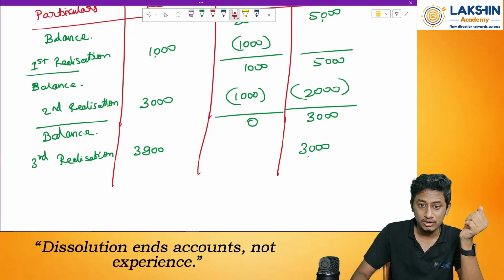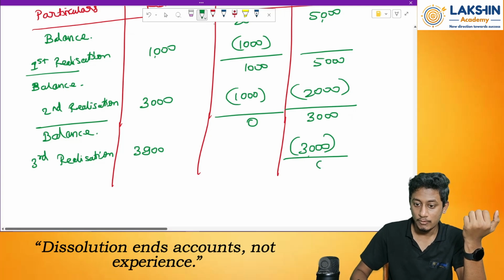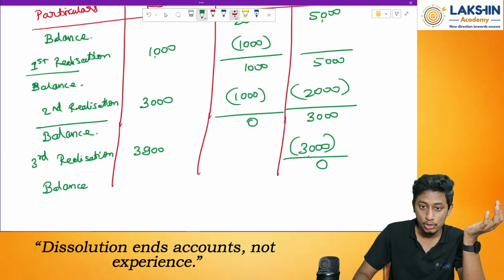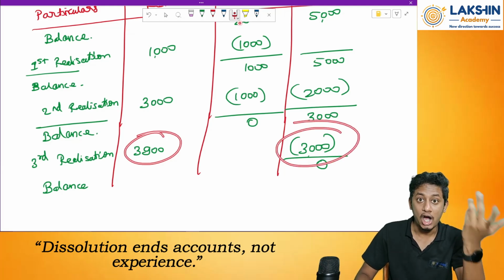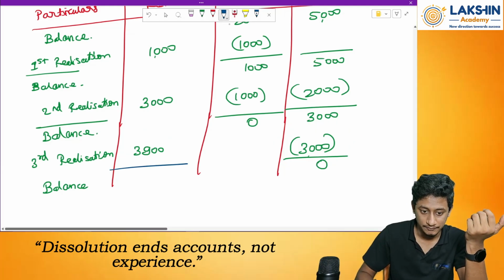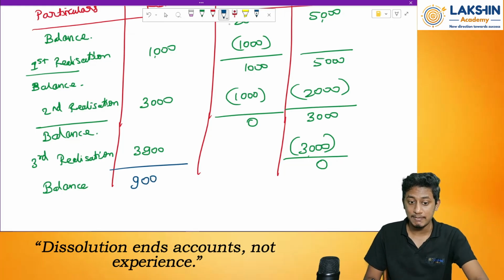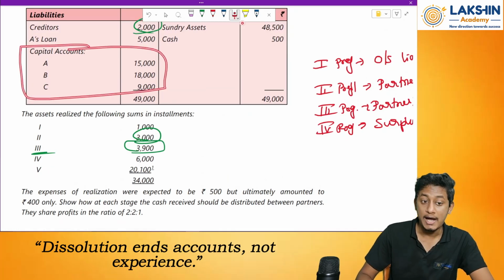Why? Because the loan is only 3000 rupees. How can I adjust more? Right? So how much remains? Out of this 3900, 3000 has been utilized towards A's loan. 900 rupees remains in the balance. Now, where will I use this balance? Towards payment of partner's capital.